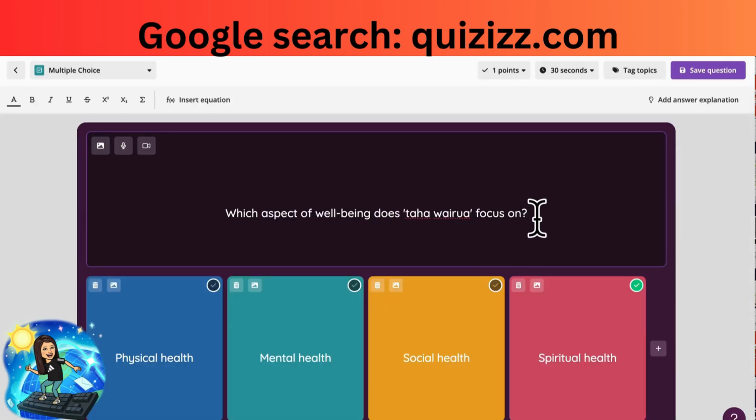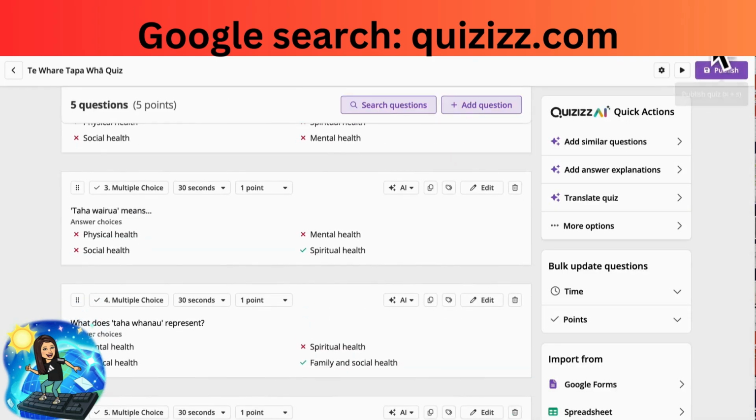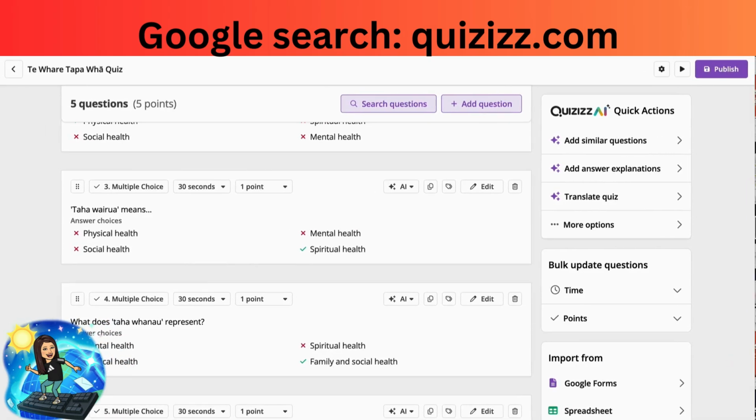Going to edit again. There are 3 icons in the top left corner. First one's image, add an image. The second one is voiceover, and the third one is a video if you'd like to record yourself reading the question. Save question, and repeat. You can even add questions to make it longer.